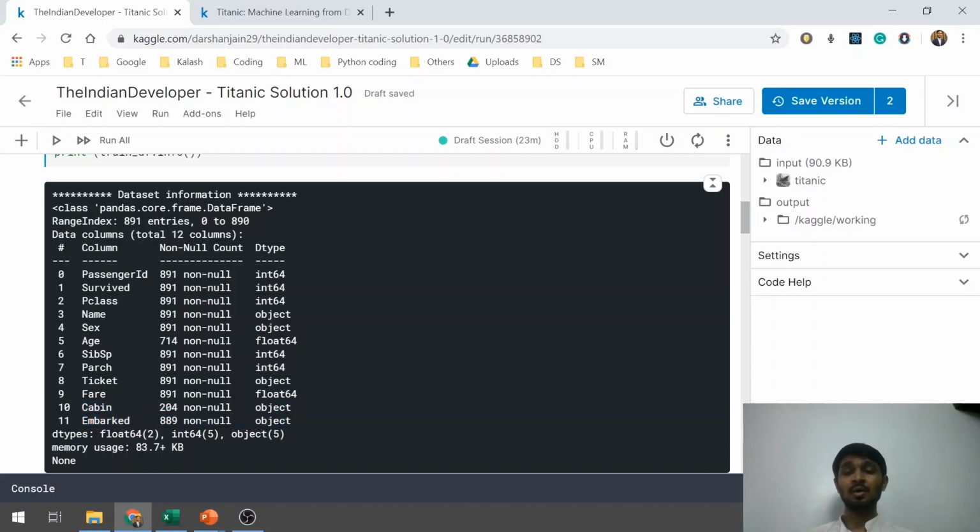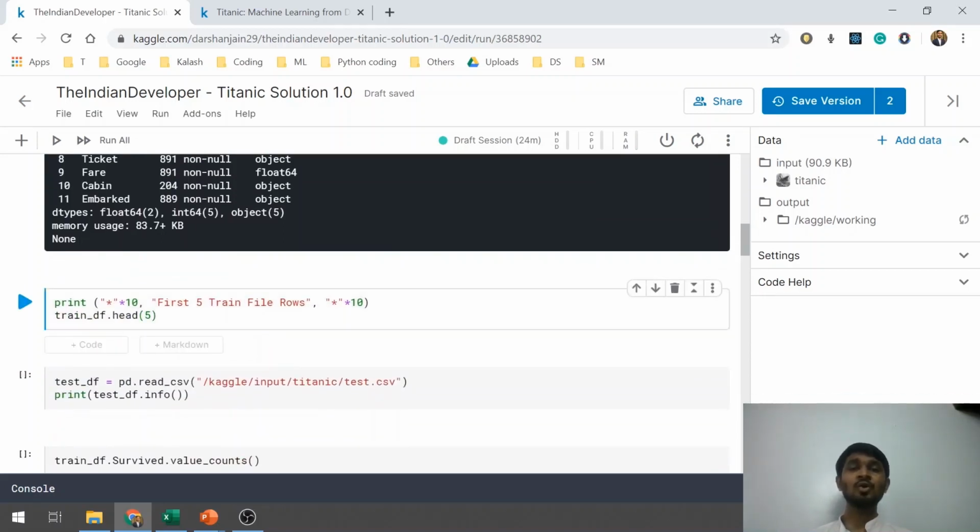You can also see one more piece of information that we are getting from this output, that is the data type. Here we are getting three different data types: integer 64, object, and float 64. All this information that we are getting is very crucial for us to understand and take decisions on how to proceed ahead. We'll do the same thing that we did for train_df and get the information for the test data as well. Before moving ahead, I'll quickly show you how we can print the first 5 rows of the train data set that we've just retrieved in the above step.